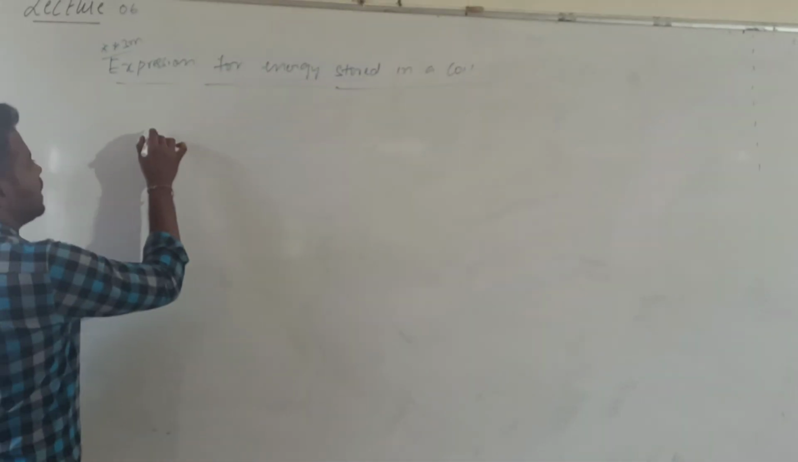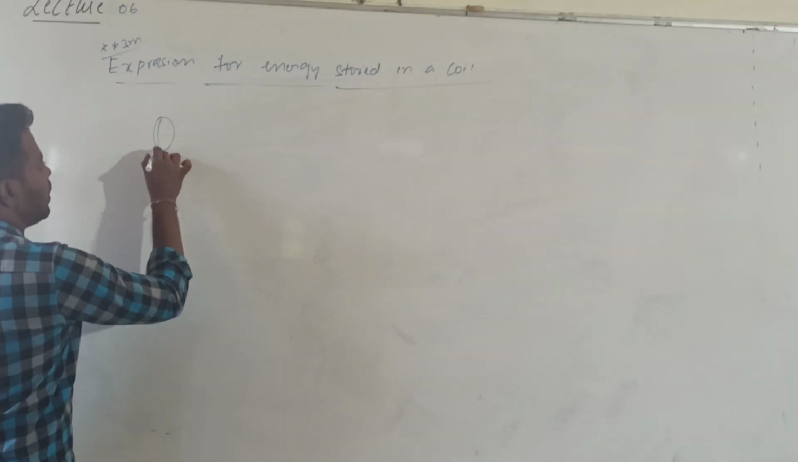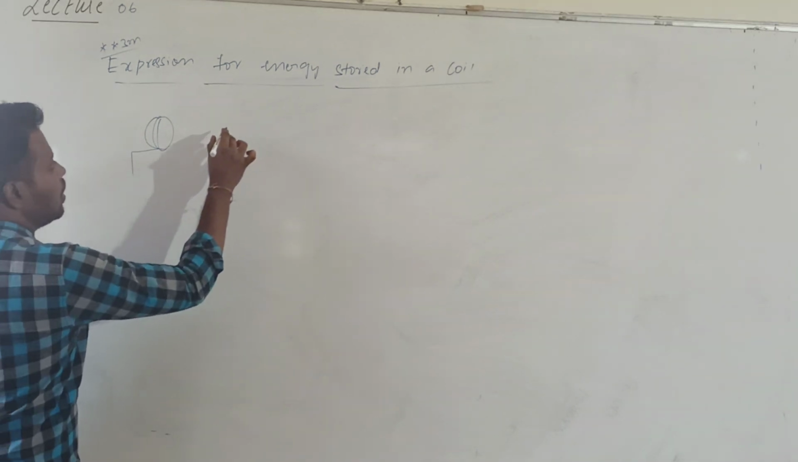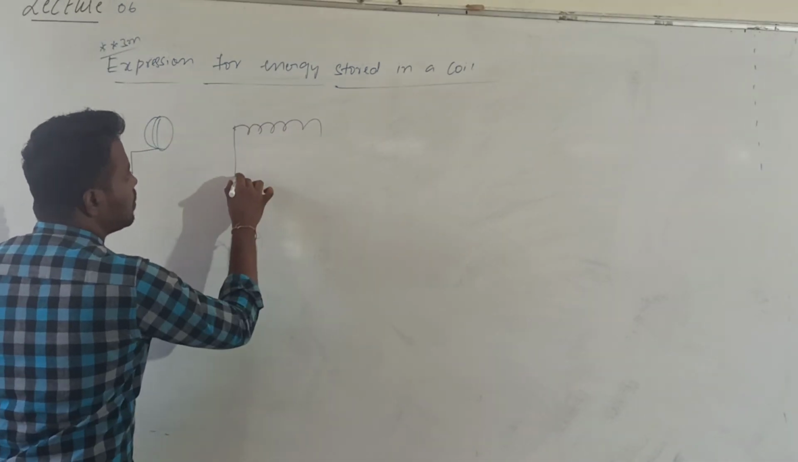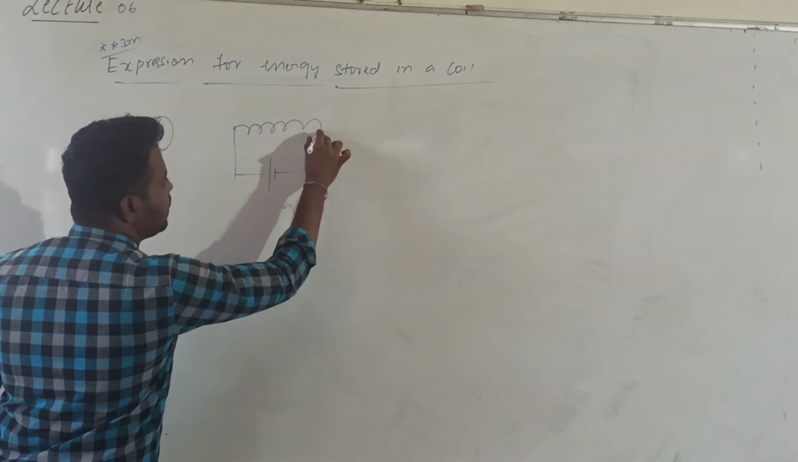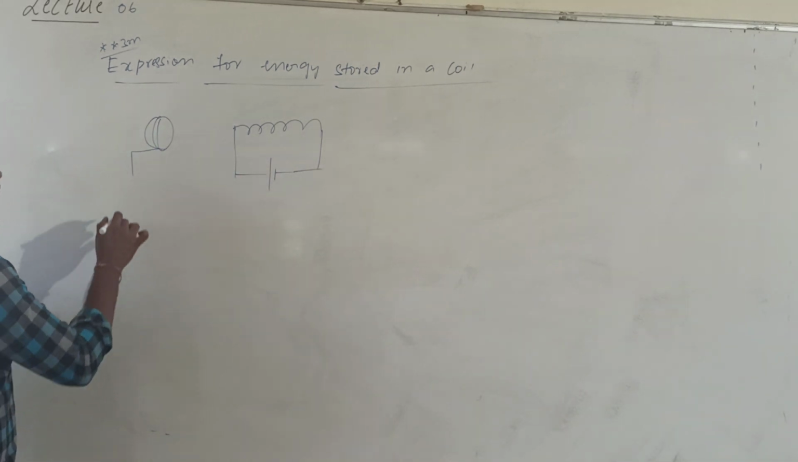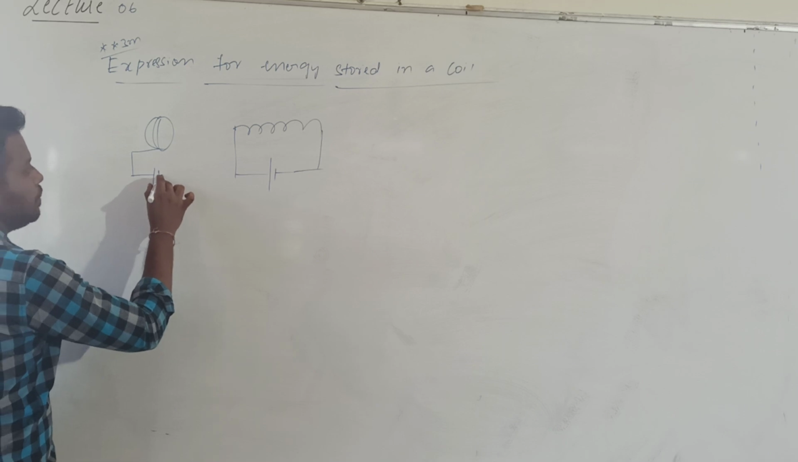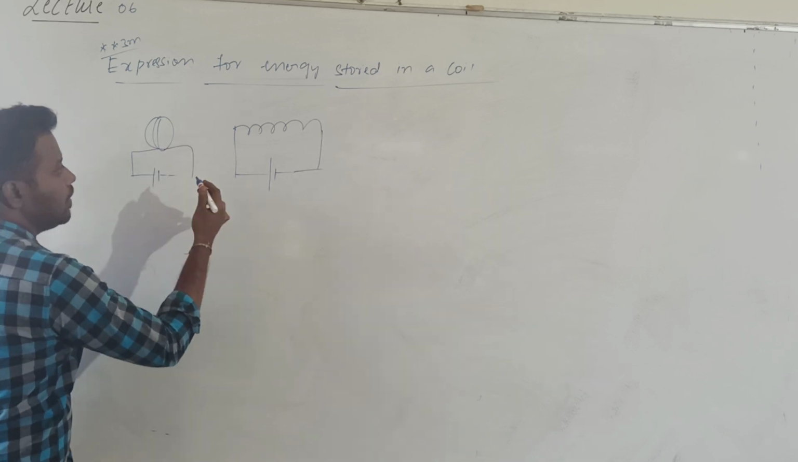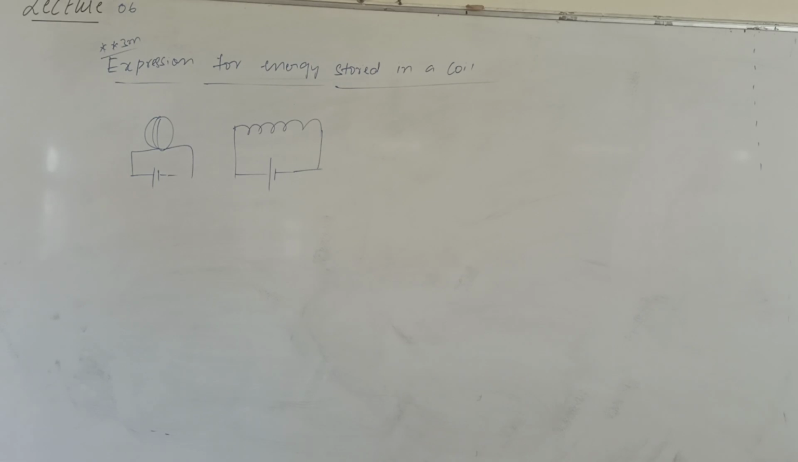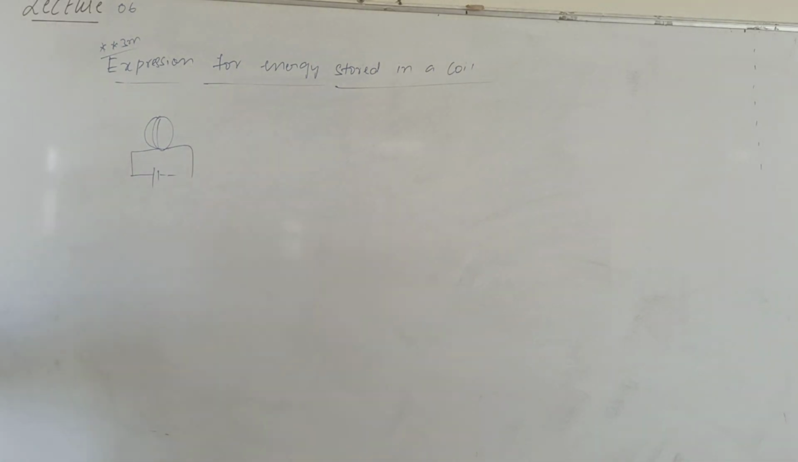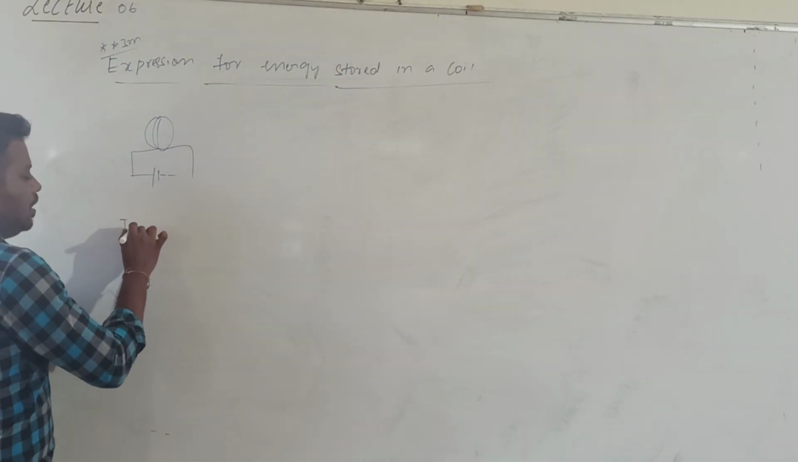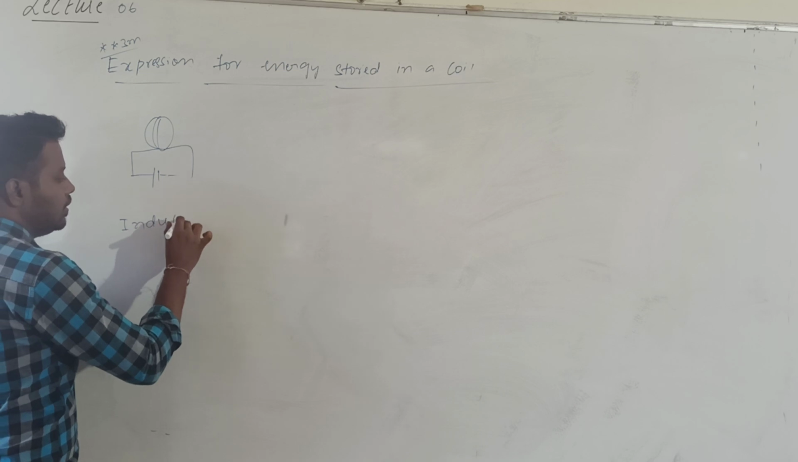So let me consider one coil. Your wish. Coil you can consider either like this, or you can consider the coil like this also. That is your wish. So this coil is connected across a DC battery. Any coil you can consider. So I will consider this coil. So let me consider a coil having inductance.